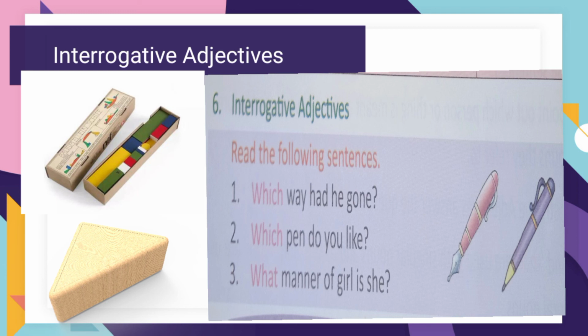So students, we have studied in this chapter about adjective and the kinds of adjectives. I hope you have understood the chapter, you have understood the topic. Adjective is a word that adds something to the meaning of a noun. That means they are related to noun. And we have studied about the 6 kinds of adjective.